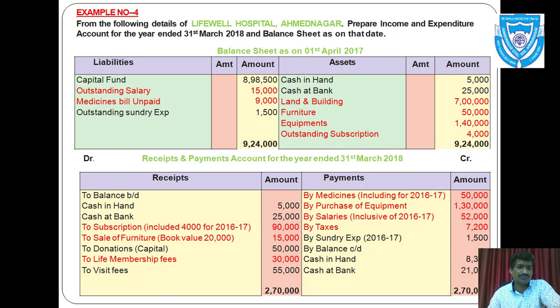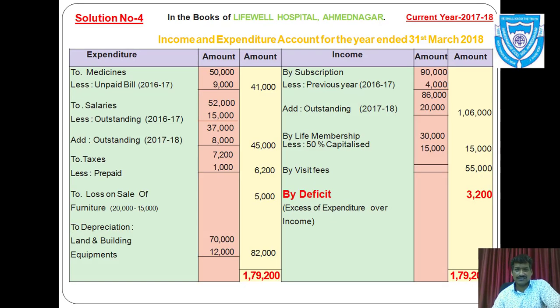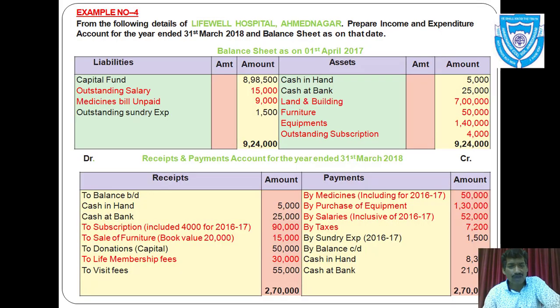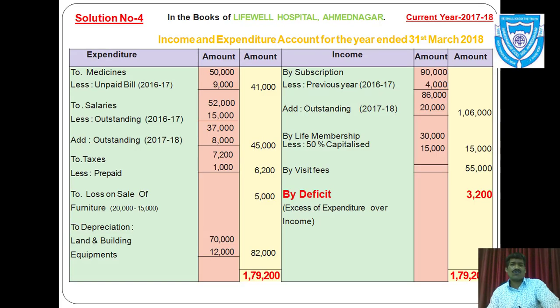Then to subscription, it includes rupees 4000 for the year 2016-17, means previous year. So first take down in inner column, by subscription in income side, 90,000 in inner column. So again there is some adjustment. What is said here, that subscription included rupees 4000 for 16-17. That means it must be deducted from current year's subscription, less previous year's paid. You can see here on the screen rupees 4000 is deducted.